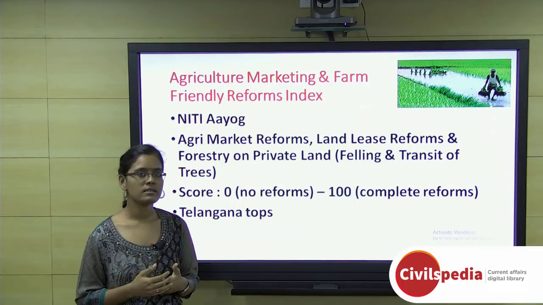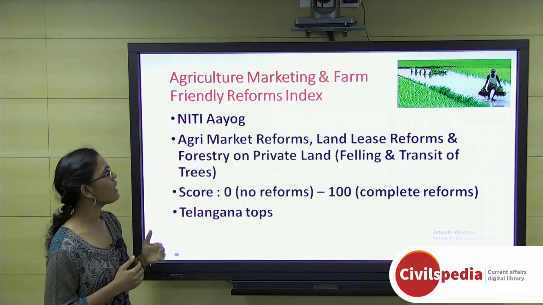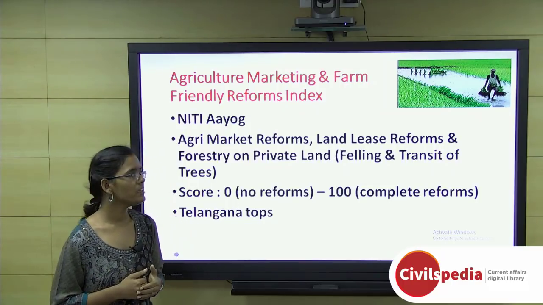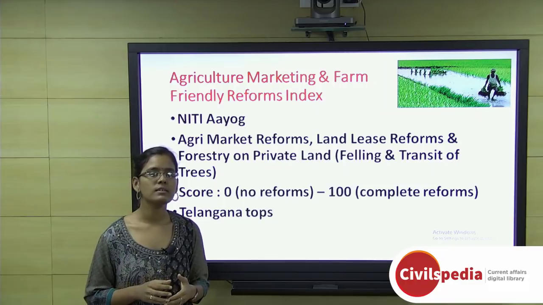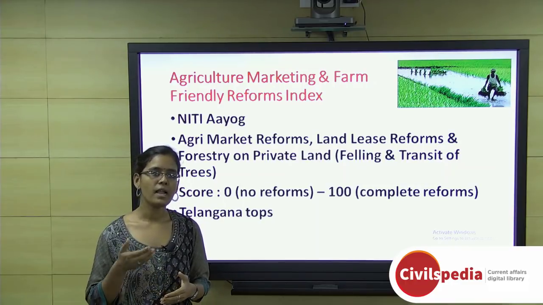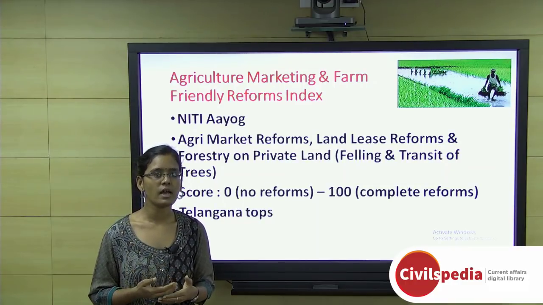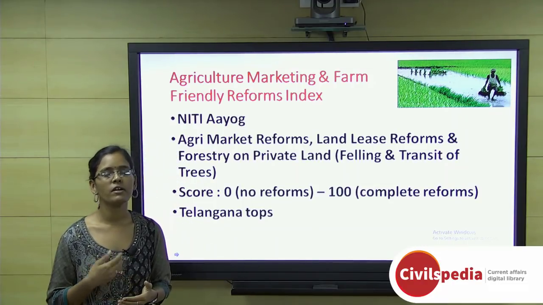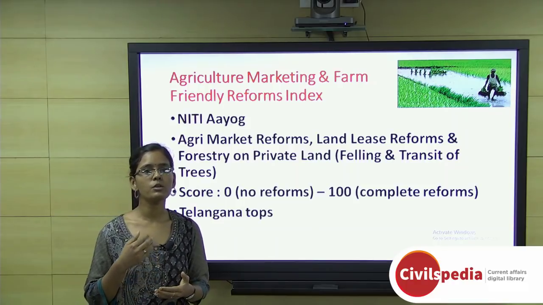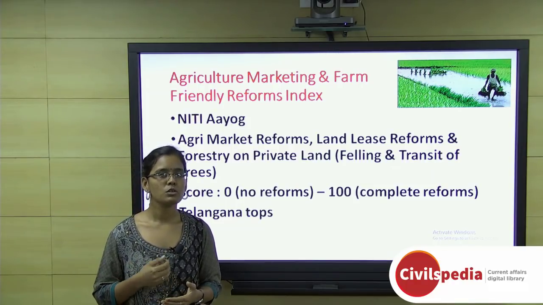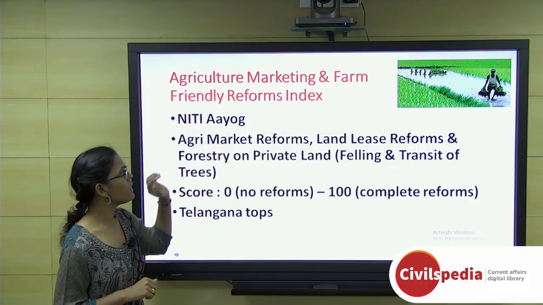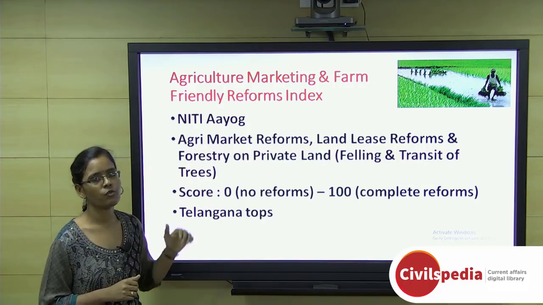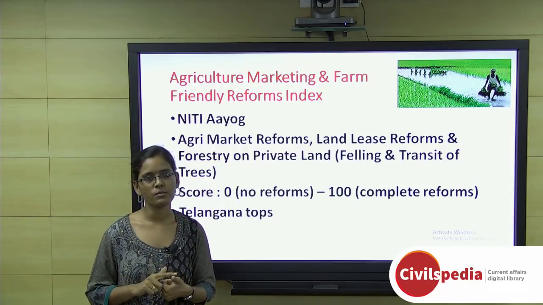And apart from the other indexes, there is the agriculture marketing and farm friendly reforms index. This index has been started by Niti Aayog. The major objective of this index is that agriculture is a state subject, and the central government is financing more and more for agriculture through centrally sponsored schemes as well as central sector schemes. But whether this funding is properly going to the states and properly utilized by the states is the big question mark. So Niti Aayog framed this index 2 years back. And the index focuses on three key areas, the first one being market reforms.